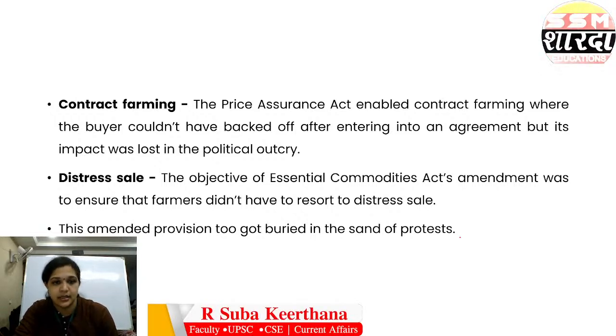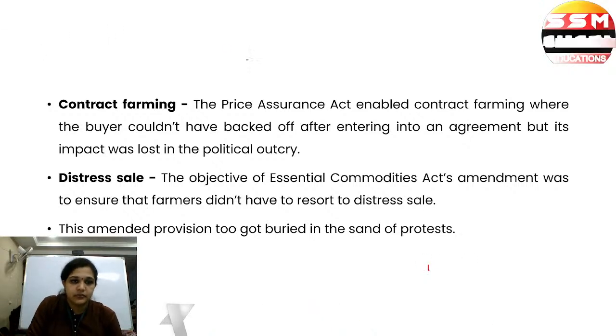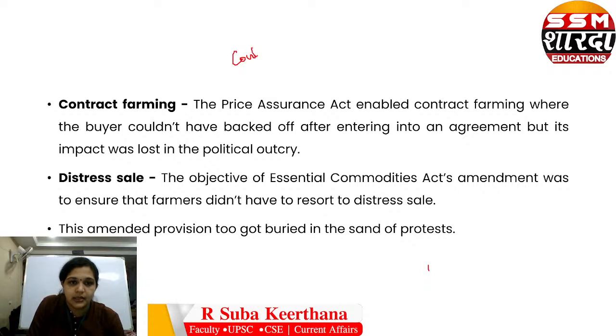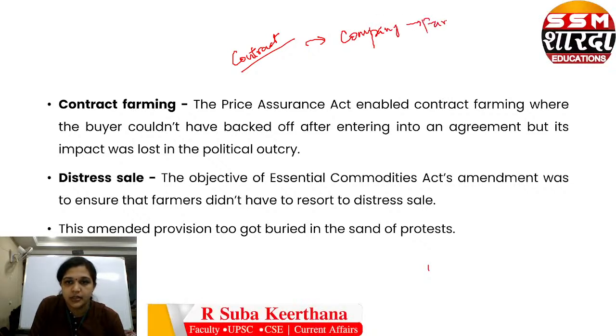So next is distress sale. What happens in contract farming is that there is a contract. A company makes a contract with a list of farmers. The farmers, relying on the contract, have produced.